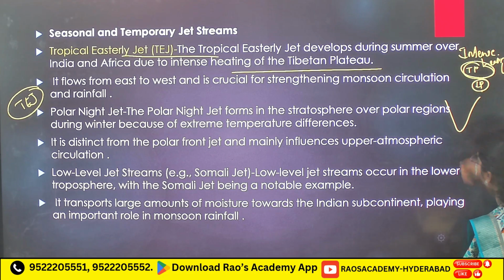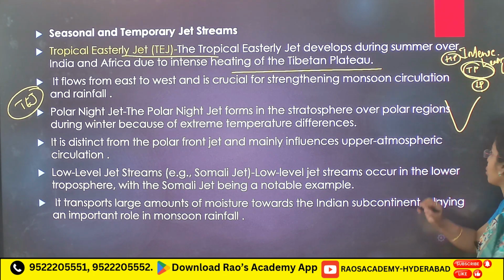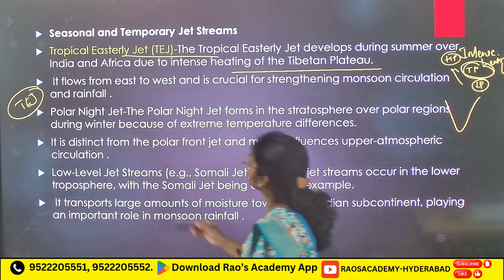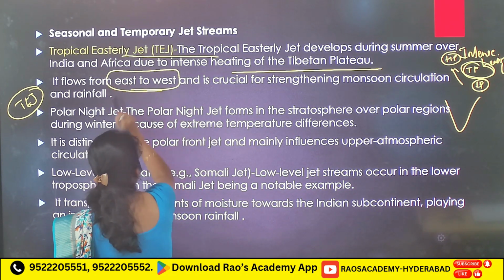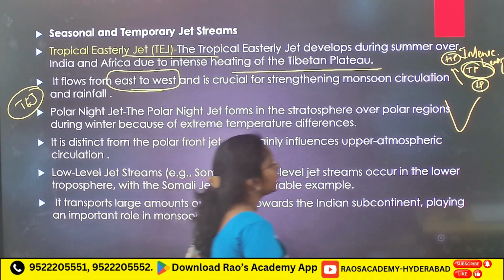Here you will see low pressure on the surface and high pressure above in the upper troposphere. Because of this temperature difference, you will see the formation of tropical easterly jet streams. It flows from east to west. This you have to remember, it flows from east to west.